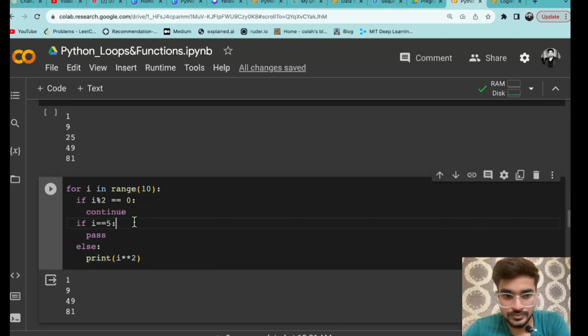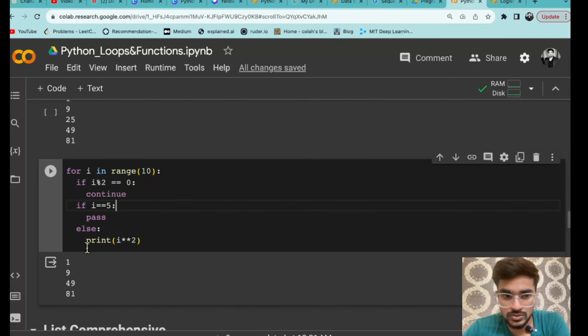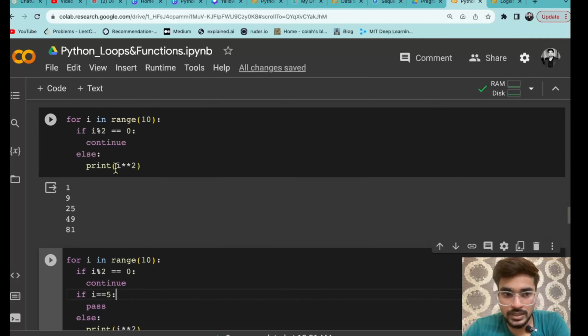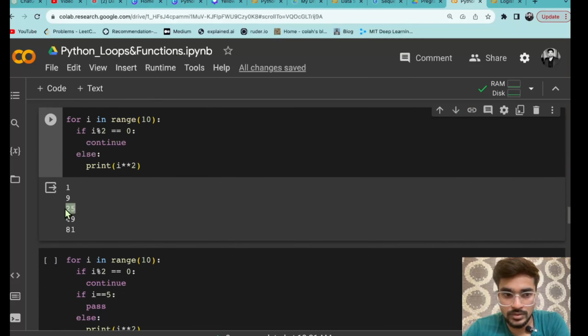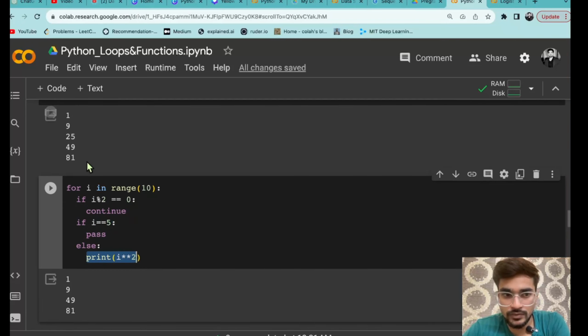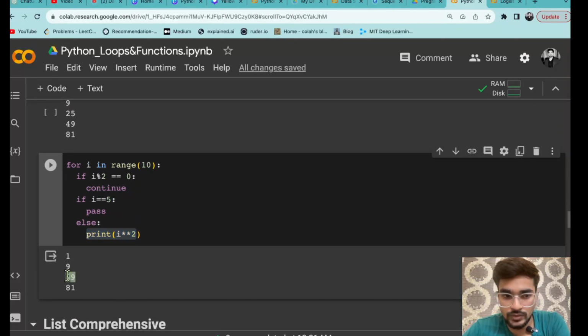So you can see if i equals to 0 it will start from 0. So 0 तो होगा नहीं, like 1, 9, but it was printing ना 5 square 25. But in this case you can see if i equals to 5 I am not doing anything, I am just doing pass and else print this one. So it is not taking 5, it is again taking 7 square 49 and 9 square 81. So what is the meaning of using pass here?